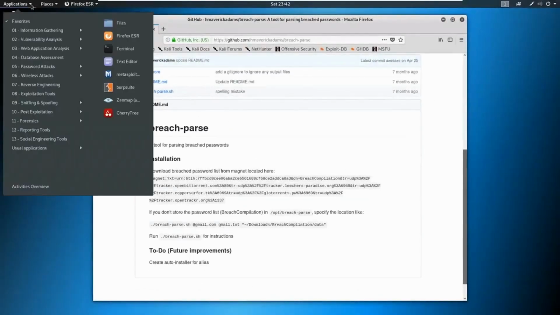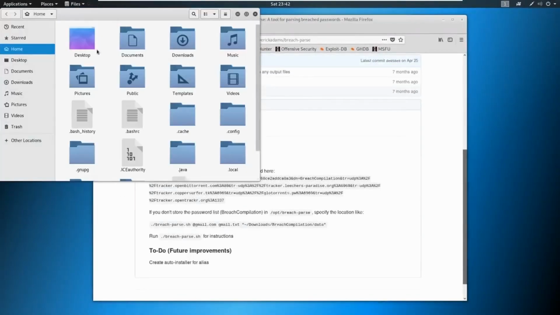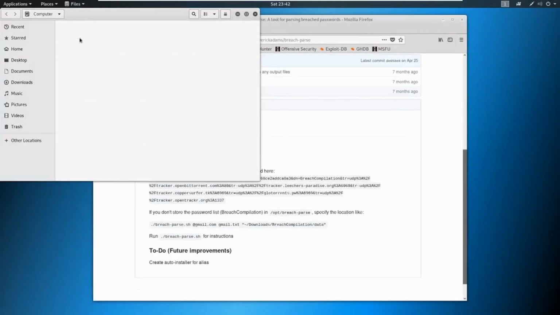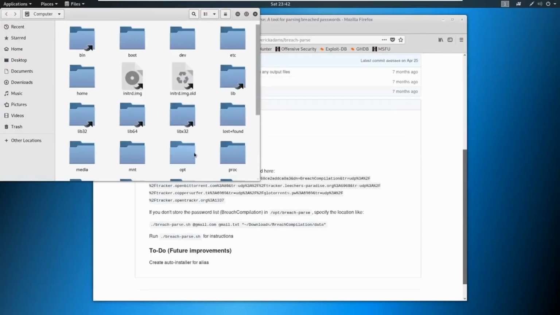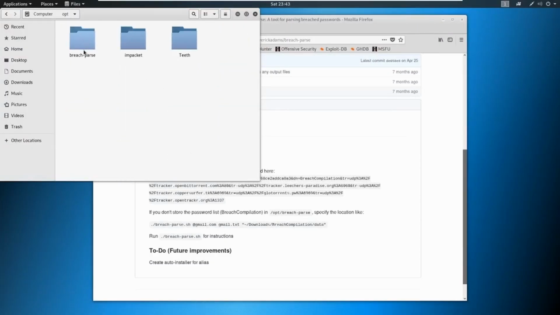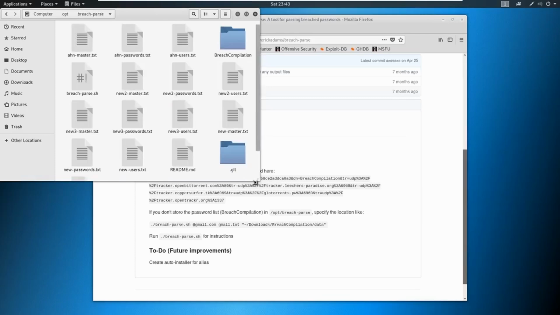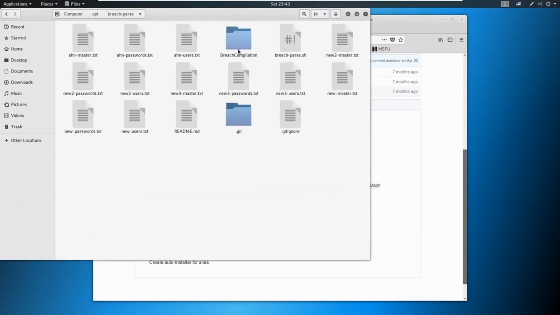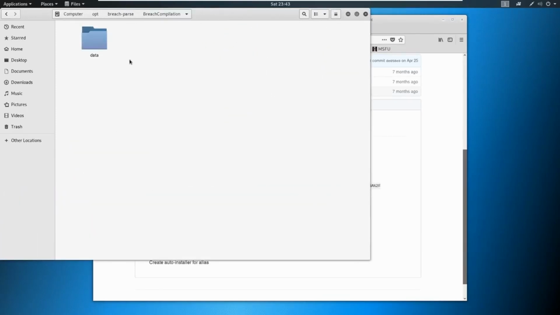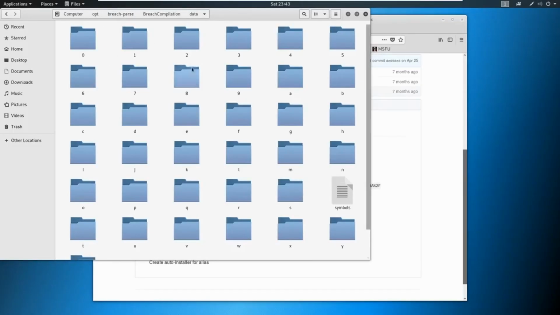So I'm going to go out to my applications and my files here. And then I have put this into my opt folder. So if you come into opt here, I've got breach parse. If you come into this breach compilation folder, which is what we'll download, you're going to see that we have data here. Okay, so this data has a bunch of different data. It's got emails starting with 0, 1, 2, 3, 4, all these different ones.